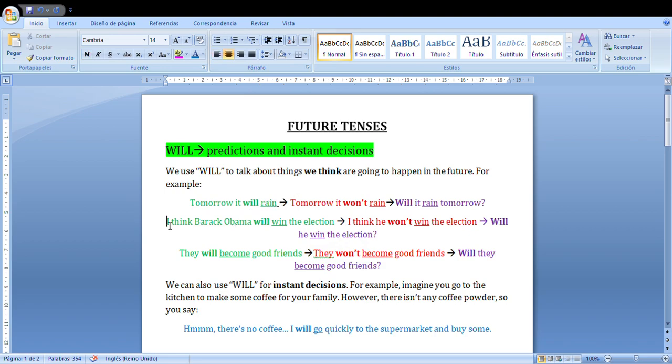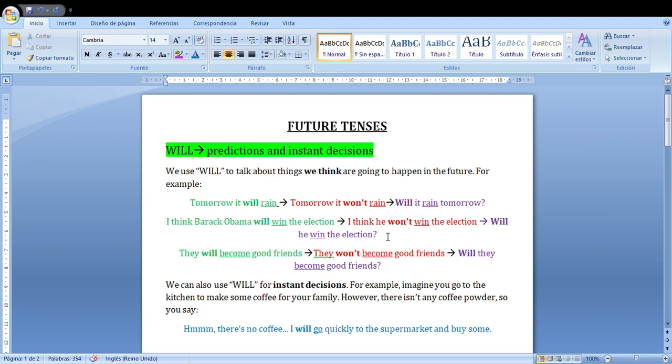Another example would be I think Barack Obama will win the election. Will plus the main verb, in this case win, ganar. In the negative, I think he won't win the election. Or in the question, will he win the election?